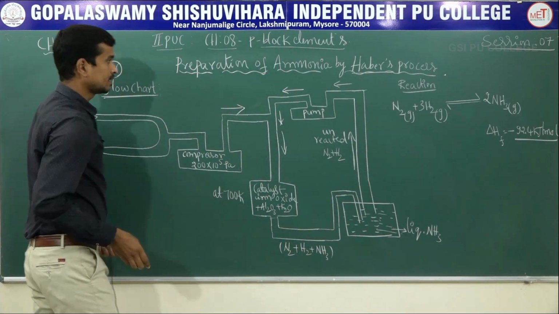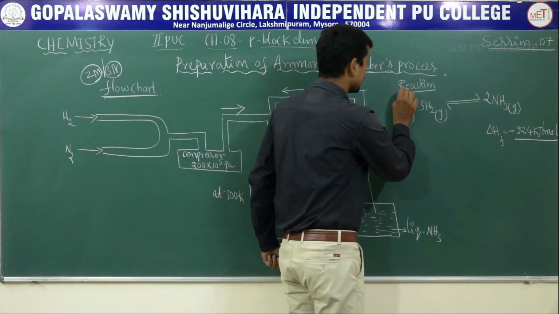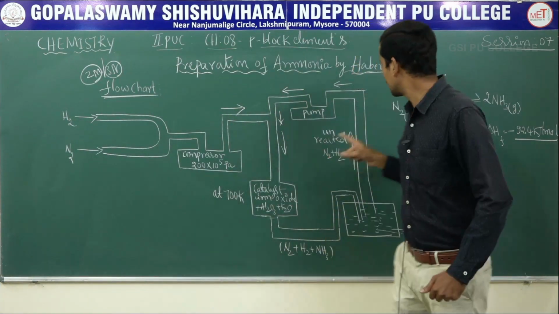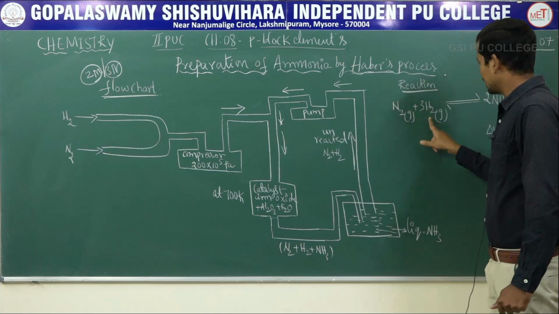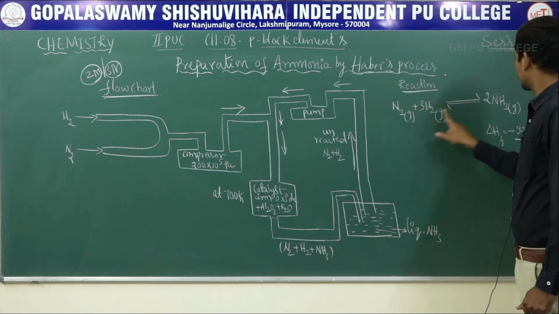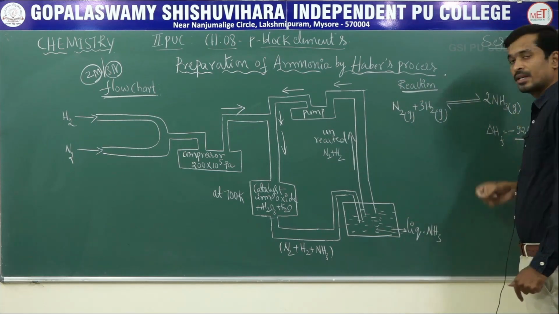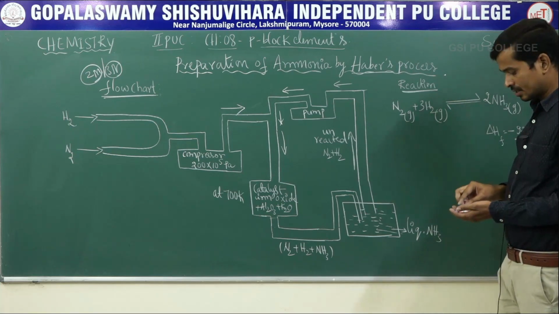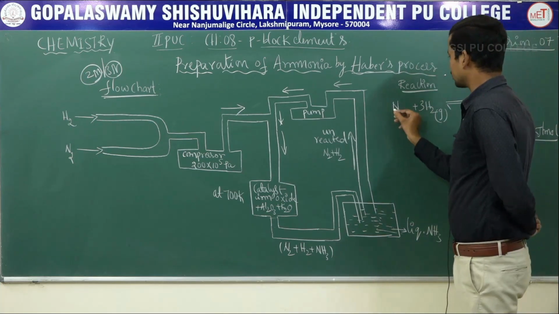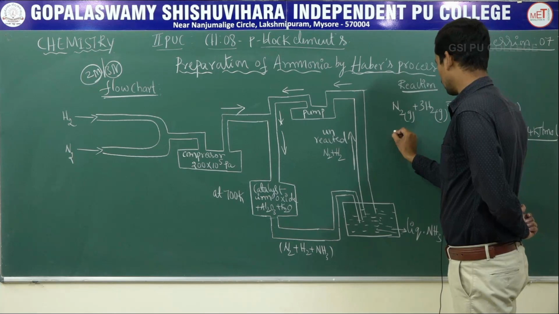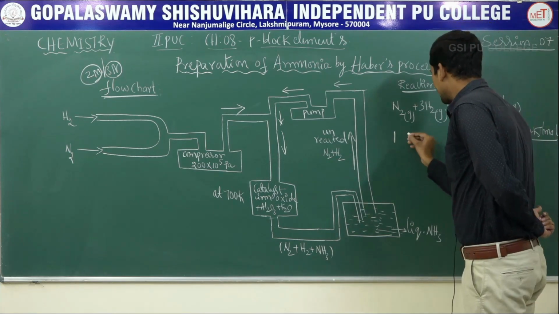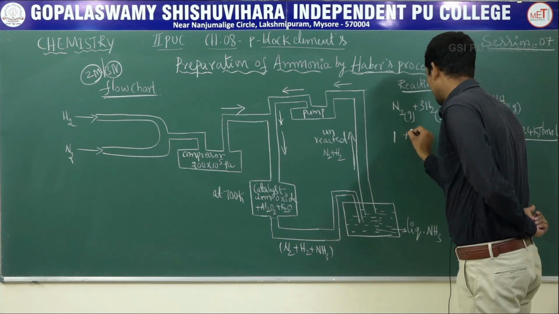Clear? Let us consider the first reaction. Nitrogen reacts with hydrogen to give 2 moles of ammonia. Let us consider first how many moles of nitrogen? 1 mole. How many moles of hydrogen? 3.